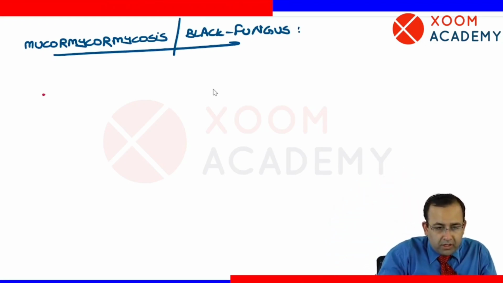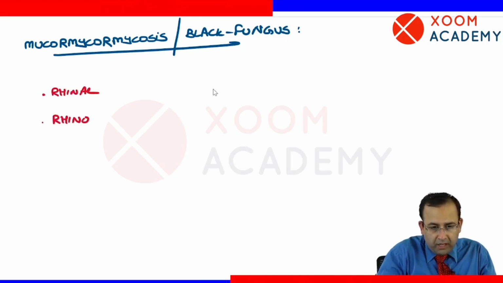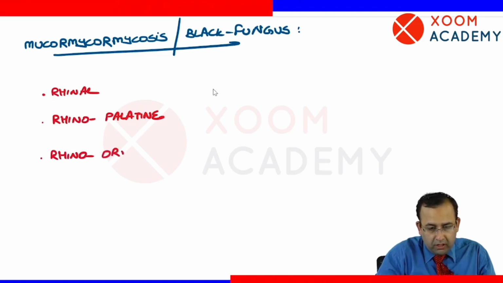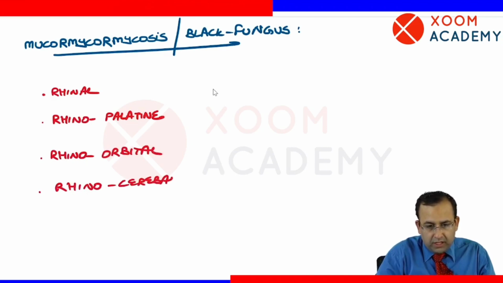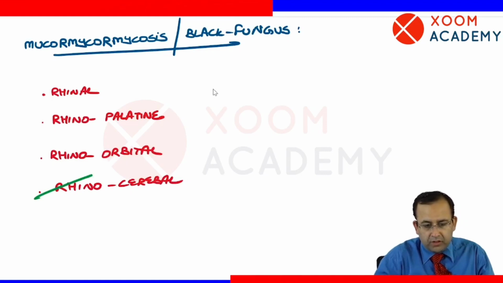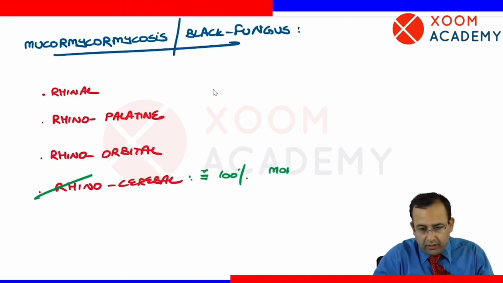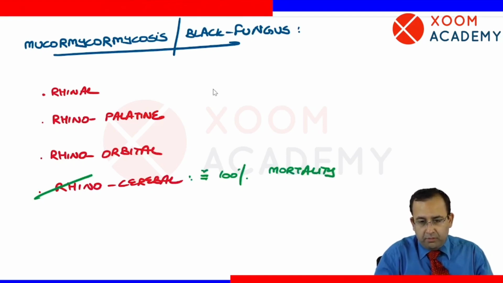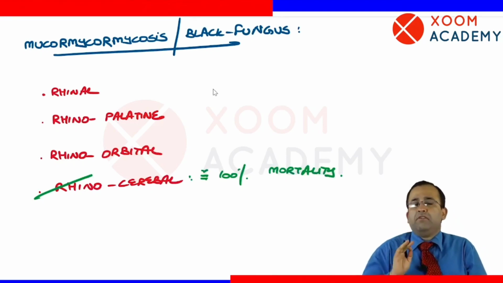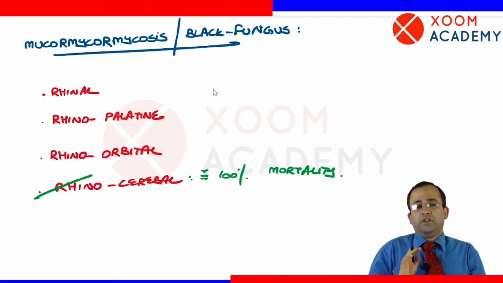So mucormycosis can be rhinal, limited to the nose; going down, rhinopalatine; going up, rhinoorbital; or last, rhinocerebral, in the brain. Very obvious. Which is associated with highest mortality? Again obvious, rhinocerebral, which has close to 100% mortality. It's very severe.